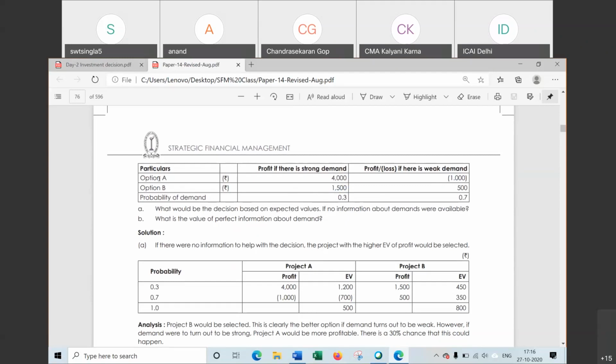And if demand is strong, A will give 4,000 profit. When demand is weak in the market, this project or product, whatever it is, A will give a loss of 1,000 and B will give a profit of 500.